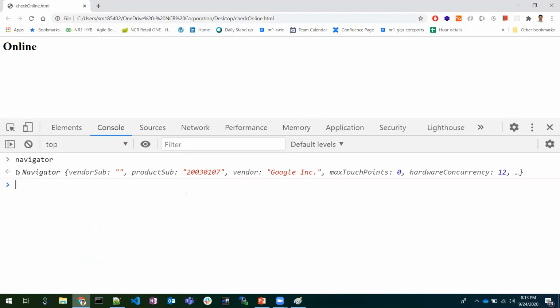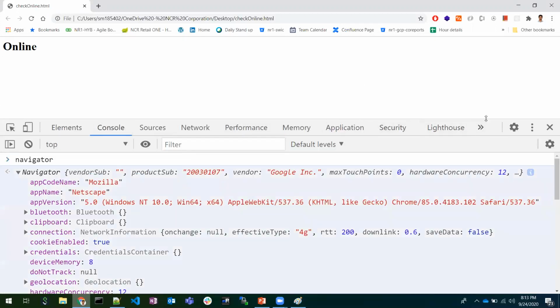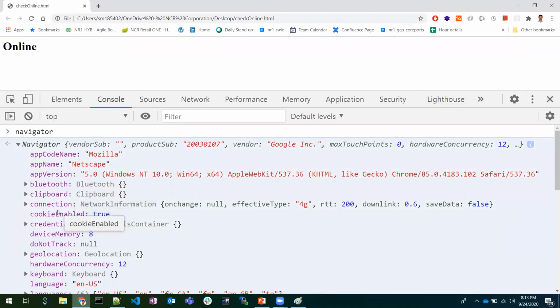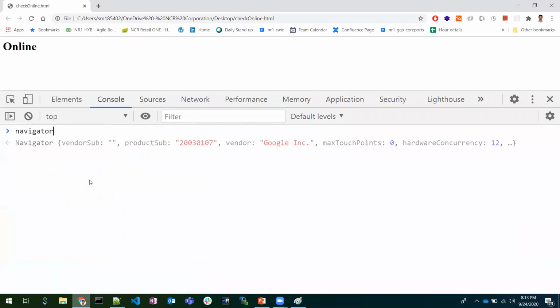Here you can find a lot of properties it provides. You can observe navigator.onLine, which will return true. It means the user has internet connectivity. If it switches to false, it means the user doesn't have internet connectivity.